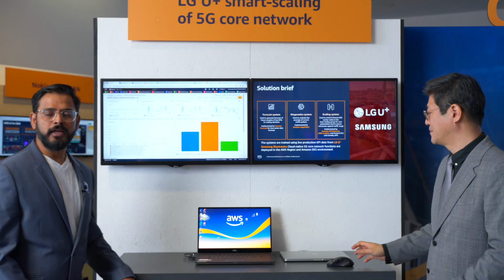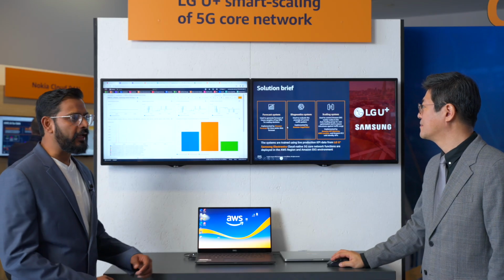Before moving on, I want to remark on the partners we worked with together for this demo. LG Plus is our customer, and we worked with LG Plus to develop the algorithm for the scaling. And we also worked with Samsung Electronics, who is providing the cloud-native 5G core network for this demo. Okay, so now let's look at the demo in action.